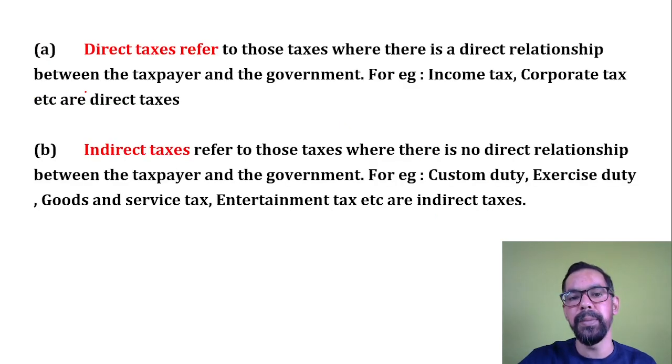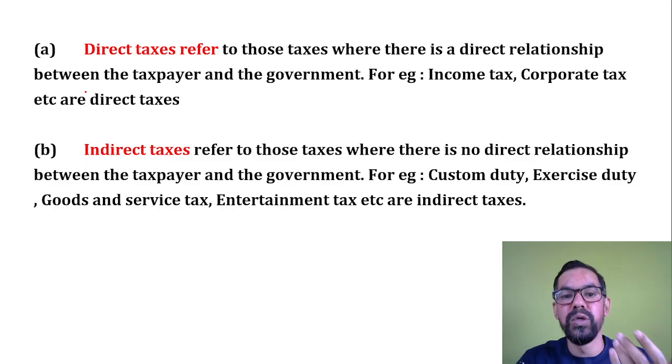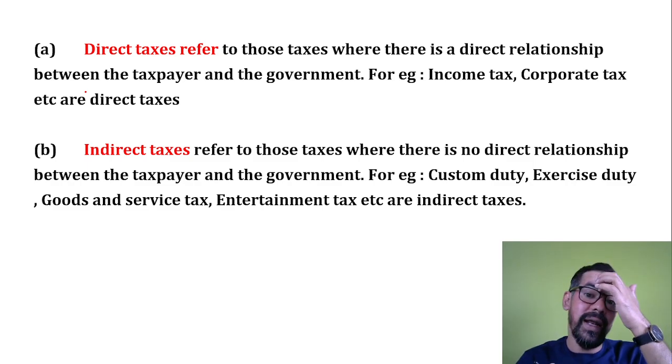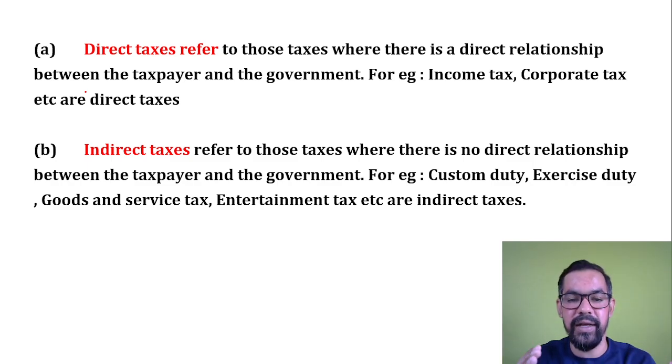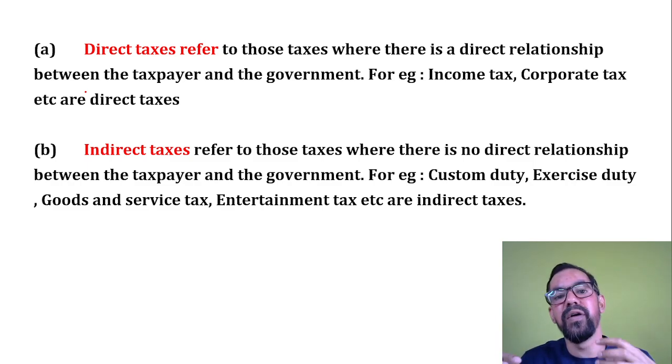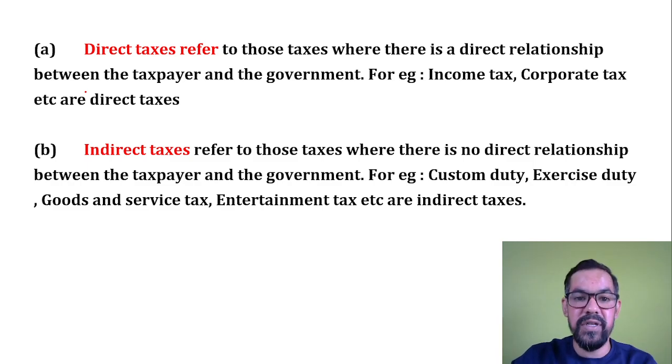So we have basically two types of taxes. One is direct tax, another one is indirect tax. For direct tax, examples are income tax, corporate tax, or gift tax. These are all direct taxes where we have a direct relationship between the taxpayer and the government, which charges that particular tax. In the case of indirect tax, we have an indirect relation. Let's say you buy something at a restaurant, the earning party is that restaurant, but for that particular consumption you have to pay service tax or GST.